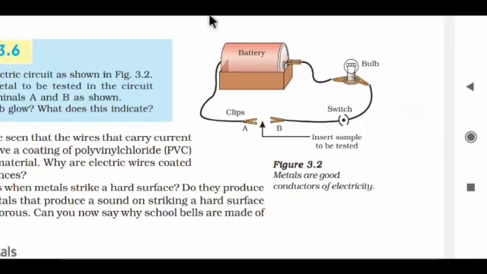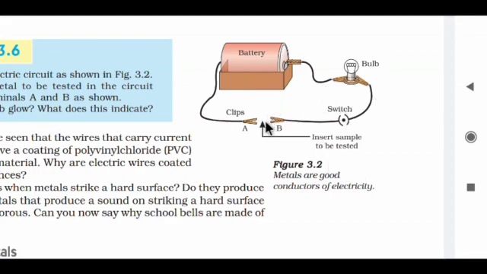This is our next activity. We need a battery, a bulb, a switch, and these clips. Insert the sample to be tested. This is our testing circuit. You already learned about this in an earlier standard. You are learning in the 7th standard.